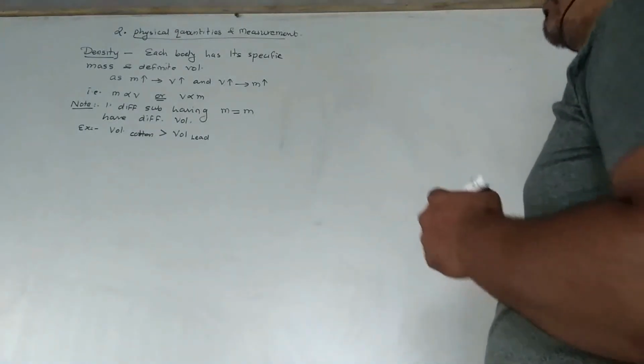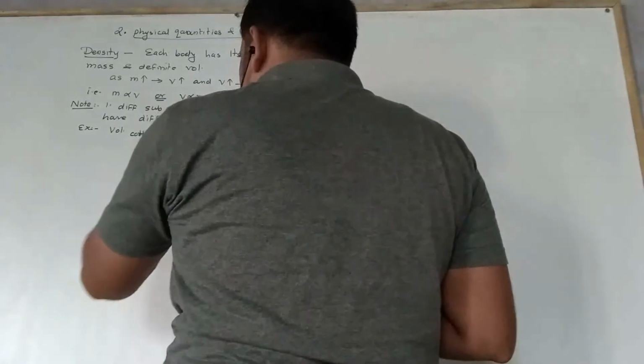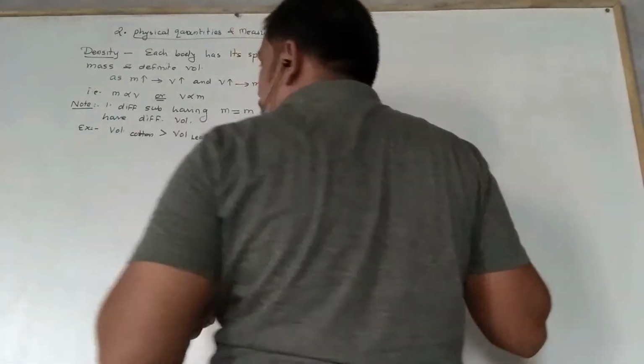If the masses of both substances are equal, then I can say that lead is denser than the cotton.